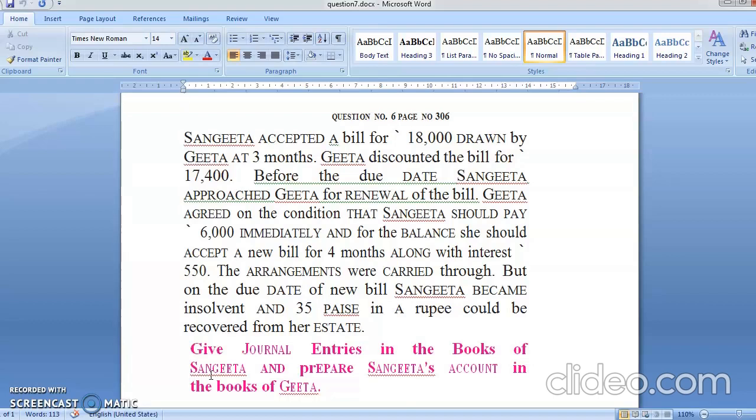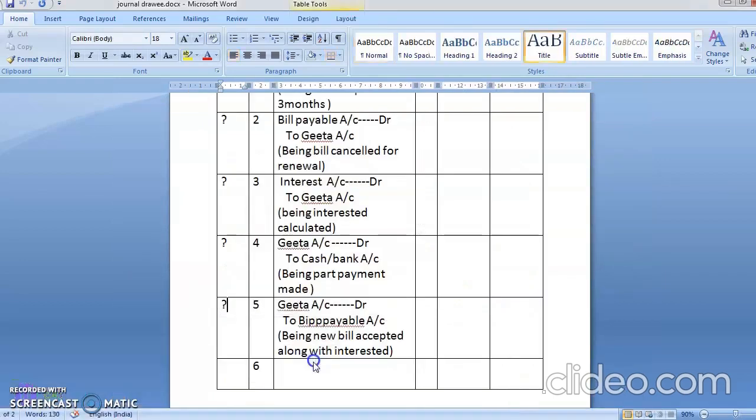See, again I'm reading. Sangeeta should pay 6,000 immediately. मतलब 6,000 अभी के अभी दे दो. And balance, बाकी के पैसा she should accept a new bill. एक नया बिल लेगी 4 महीने के लिए. And along with interest, यानी कि interest is going in the new bill. ओके बच्चों, ये सेंटेंस आपको समझना. ये सेंटेंस समझ में आई और प्रॉब्लम बिकम इजी.